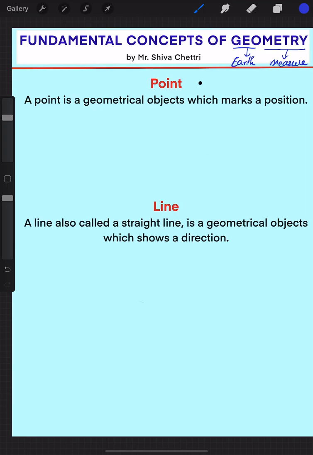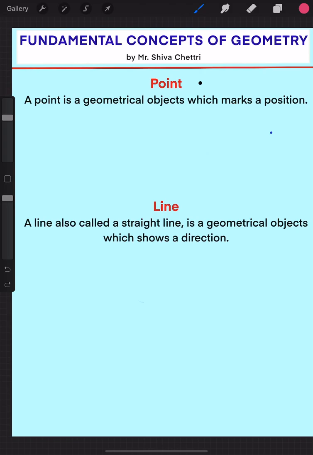Without delay, let us go into the first part, that is point. Point is the first thing that you need to remember. After that we move on to line segments and rays, and everything will come into play. It is already given in the definitions on the screen that a point is a geometrical object which marks a position. If I place a point here, that means I'm marking a position at this place, right?